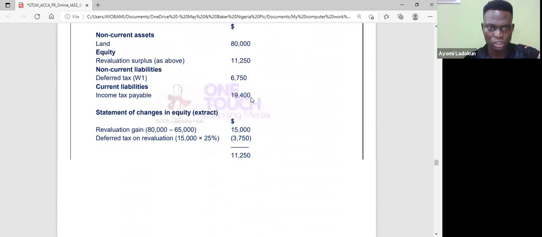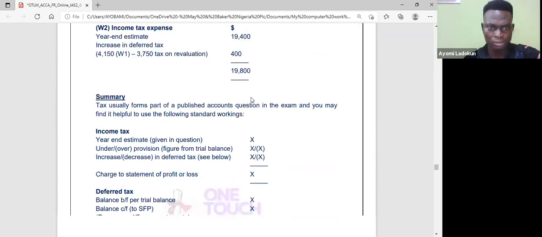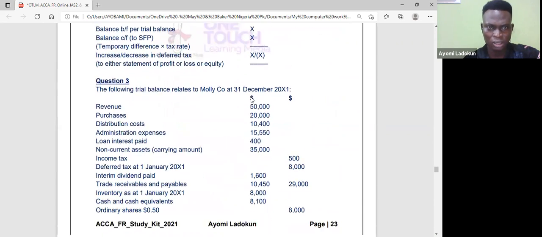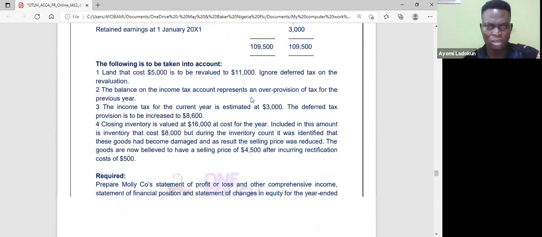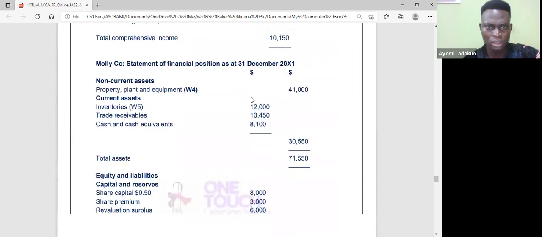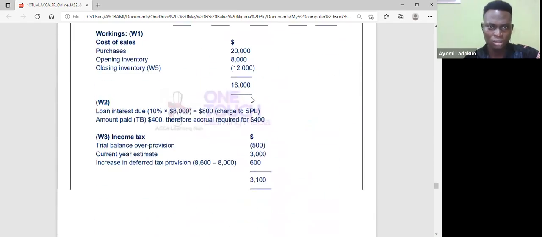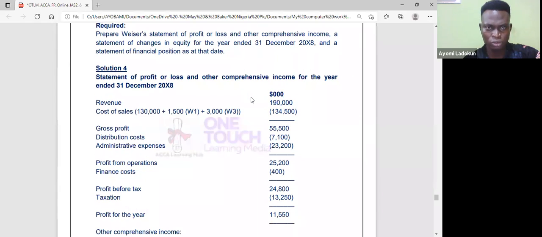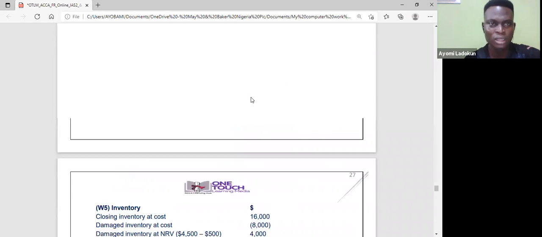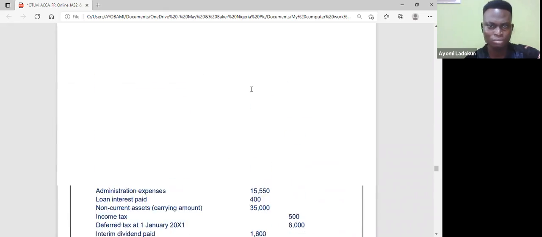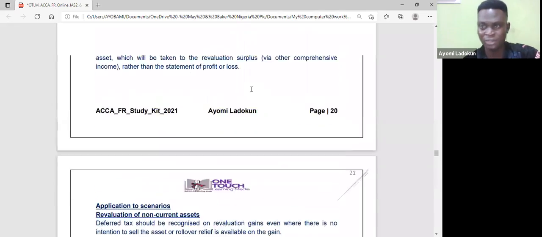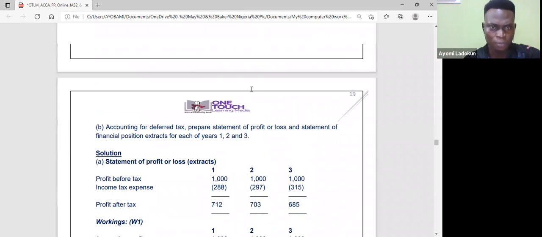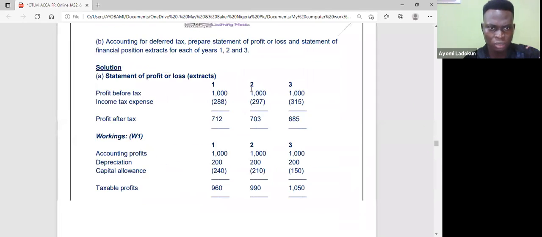So let's look at question 2, and then I think you can take a look at question 3 on your own. Okay. So you should be able to take a look at question 3. Well, let me look at question 2 for you, or I look at 2 and 3, then I can look at question 4. And that will be the end of deferred tax. Okay. Oh, sorry, where am I?